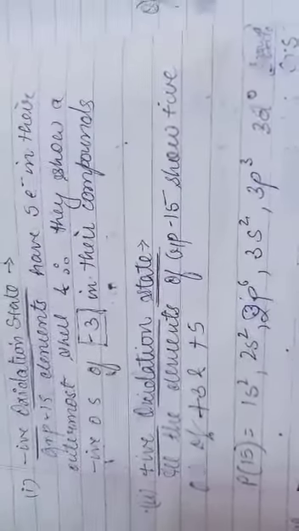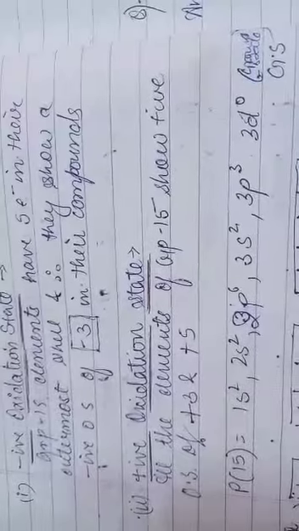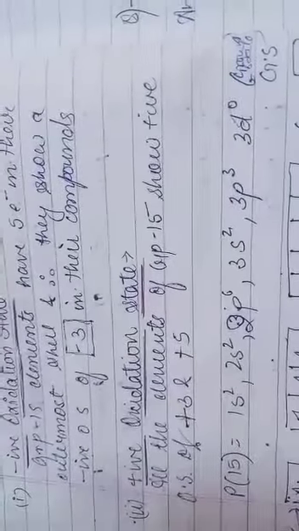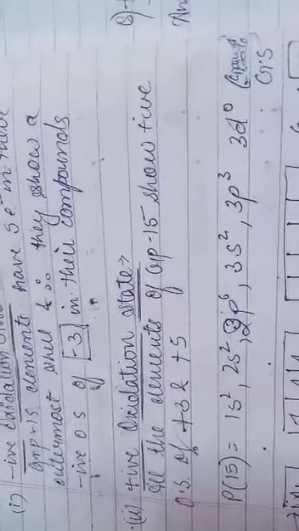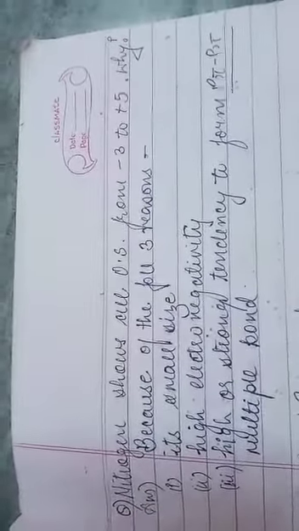Now in this one, nitrogen is the only element in the 15th group which shows all oxidation states from -3 to +4. Then nitrogen shows all oxidation states from -3 to +5. बहुत सारी oxidation states show कर रहा है. Then the question arises why it shows so many oxidation states.